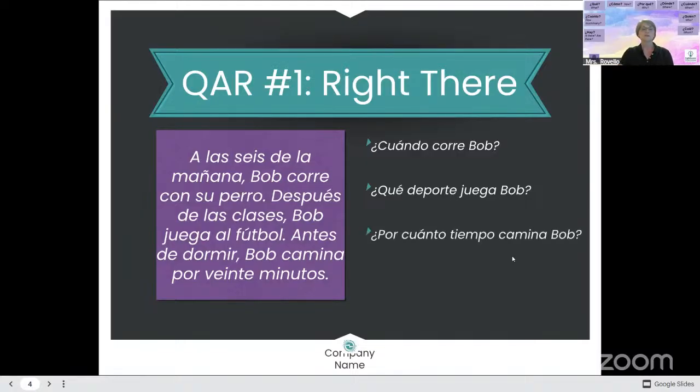Okay. This one's a little trickier. Notice that they get a little more difficult. They're going to start easy and then they're going to get a little more difficult. Por cuánto tiempo camina Bob? Now, here's what I'm going to say. Remember, in our resource library, in our modules, you have a visual of all of these question words, right?